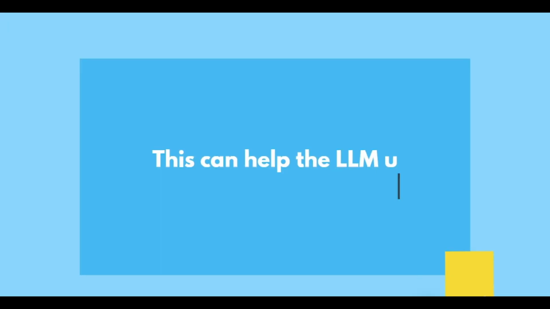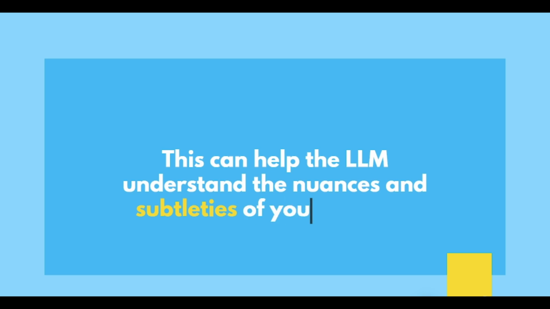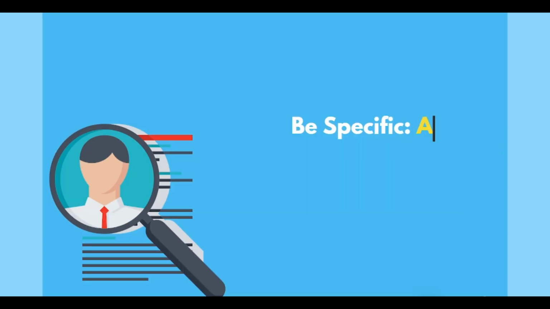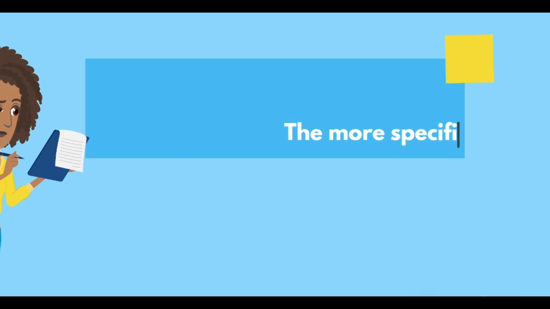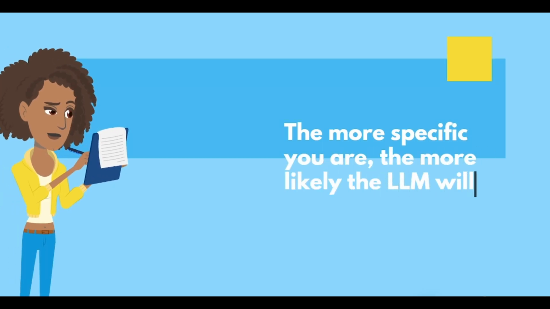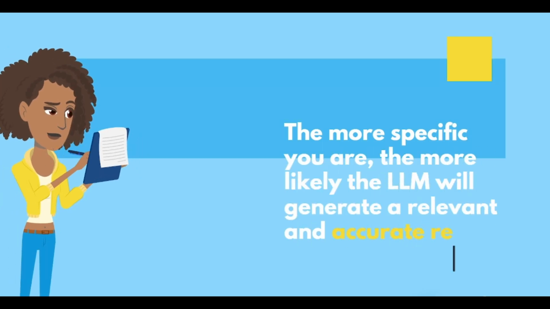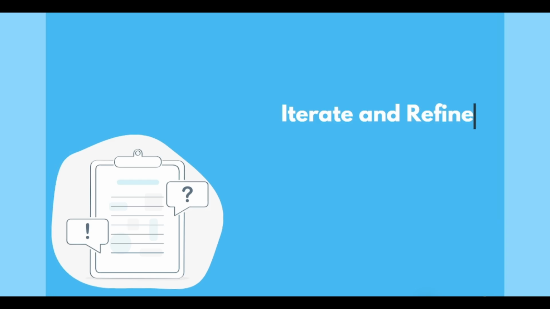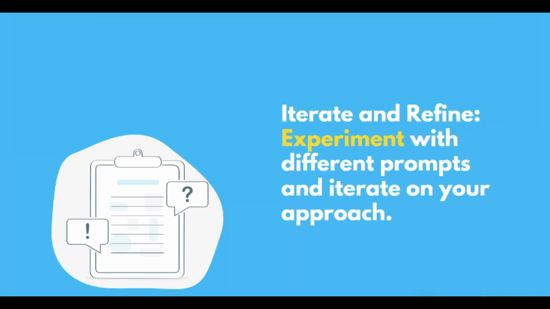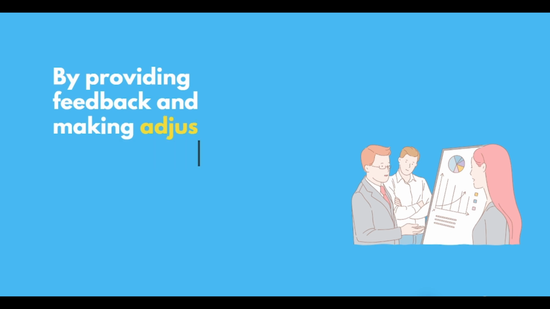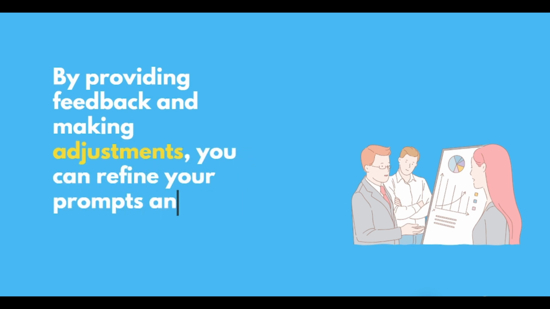Use examples. Demonstrate the desired output by providing examples. This can help the LLM understand the nuances and subtleties of your request. Be specific. Avoid vague or ambiguous prompts. The more specific you are, the more likely the LLM will generate a relevant and accurate response. Iterate and refine. Experiment with different prompts and iterate on your approach. By providing feedback and making adjustments, you can refine your prompts and achieve optimal results.